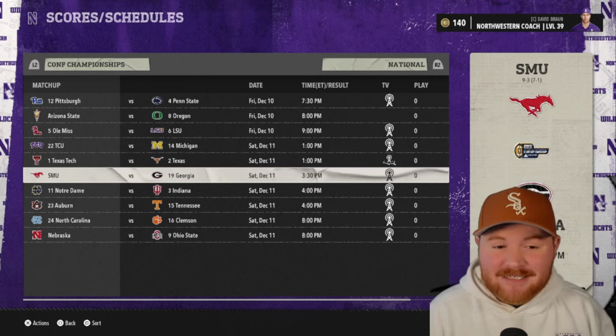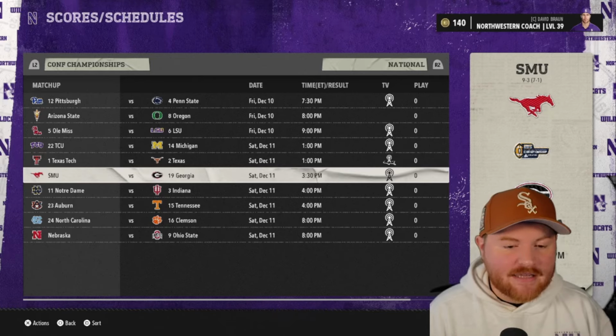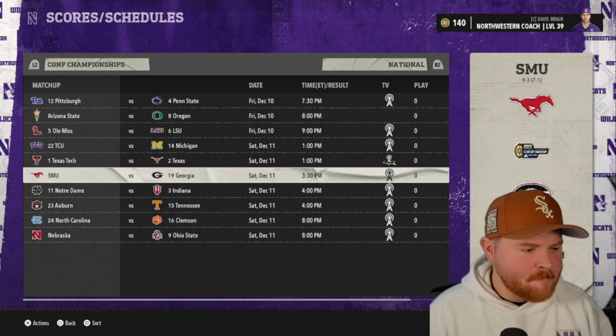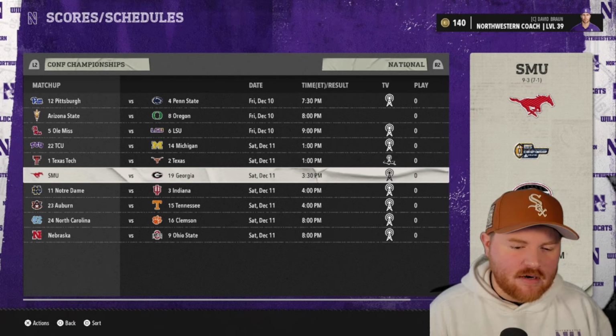Georgia looks like they might miss yet another college football playoff as they come into the Sun Belt championship game 12-0 and number 19 in the country. The Sun Belt is strong. They have Florida, Florida State, Miami. Why would they be 12-0 and number 19?